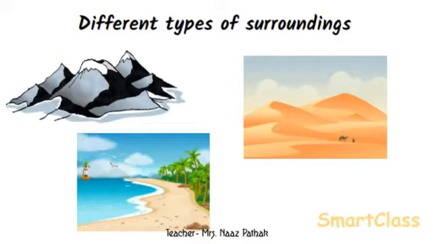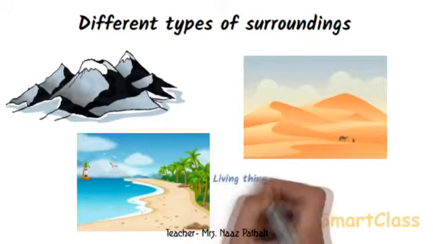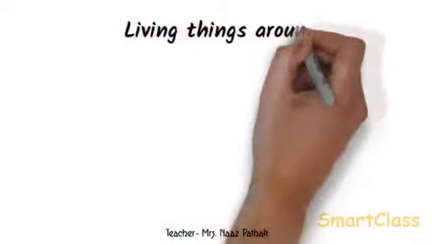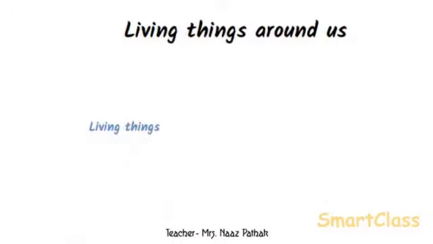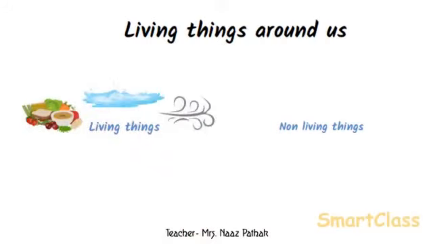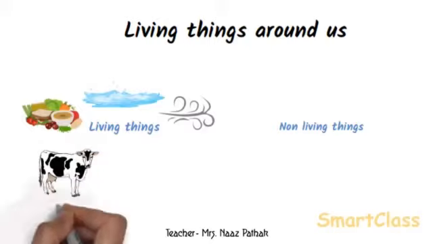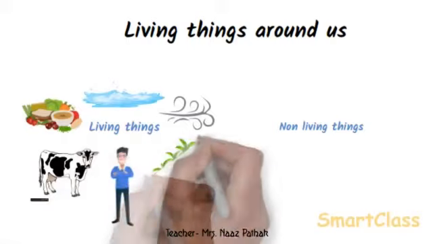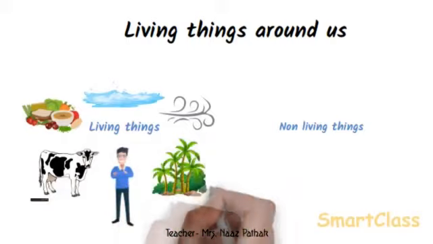Living things are found everywhere, and today we will discuss living things and their characteristics in this first part of our video. Living things around us. There are many living and non-living things around us. Those things which need food, water and air for survival are called living things. All the animals, including human beings, are living things. All the plants and trees are also living things.